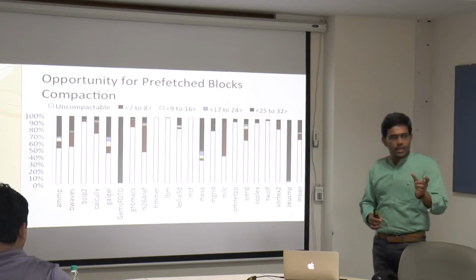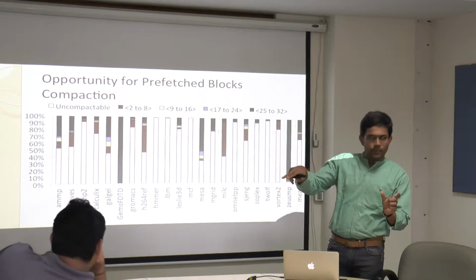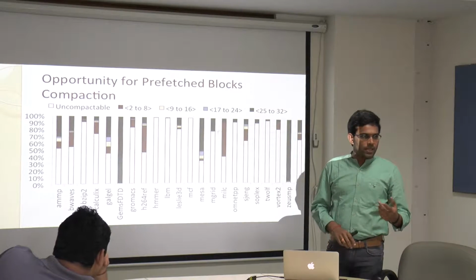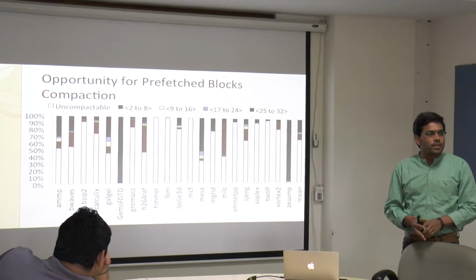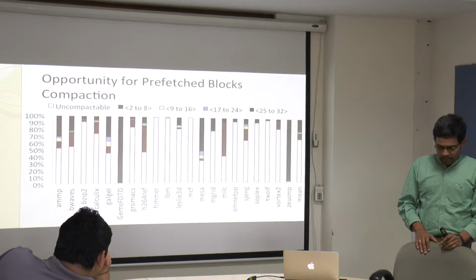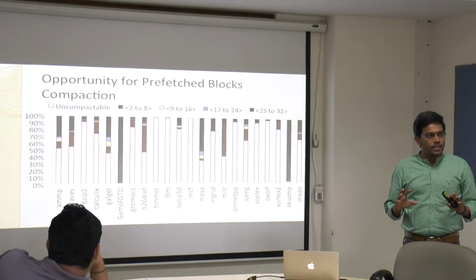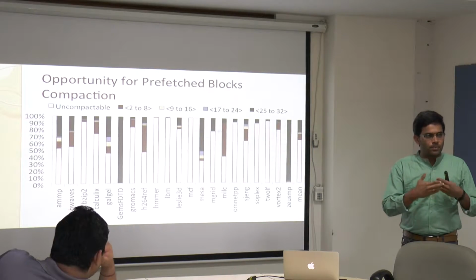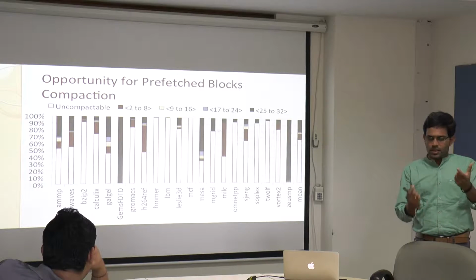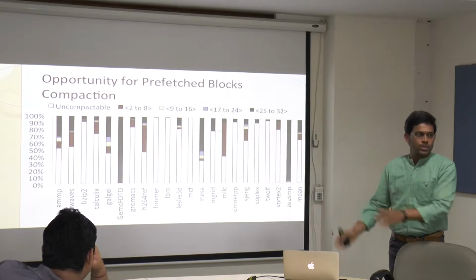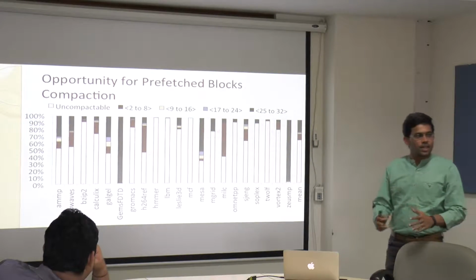If you go to the BDI paper, the compression and decompression logic takes 2 cycle latency, and it's just a simple addition. The decompression is nothing but take the base and add the delta in appropriate positions. So a set of adders will give you that.